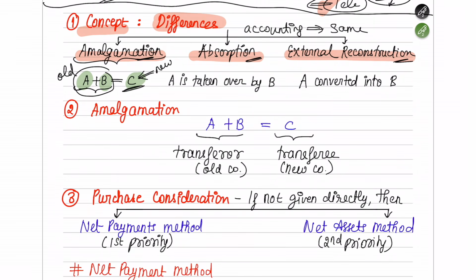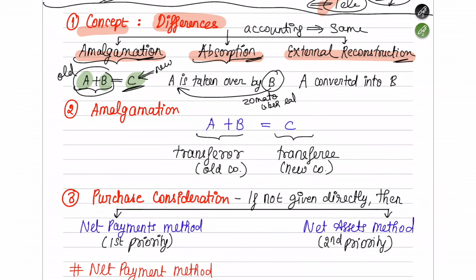The second form which we discussed is absorption. You will be able to understand from the term itself that it is absorbing. So suppose there is B Limited. What B Limited is doing is, it is not amalgamating with A Limited, rather it is taking over A Limited entirely. For example, you would have heard that Zomato took over Uber Eats.